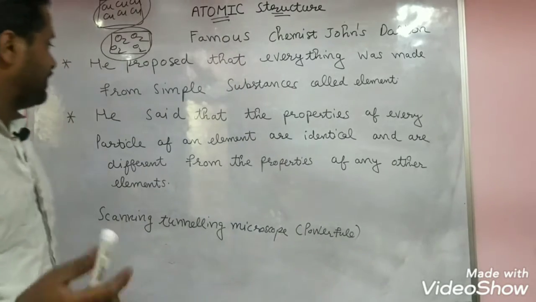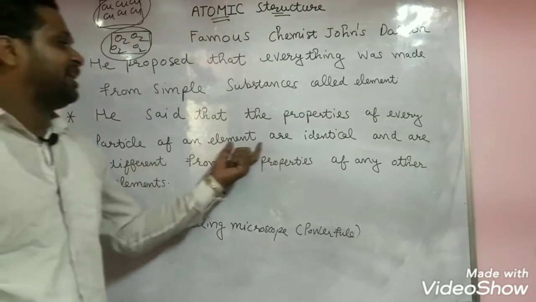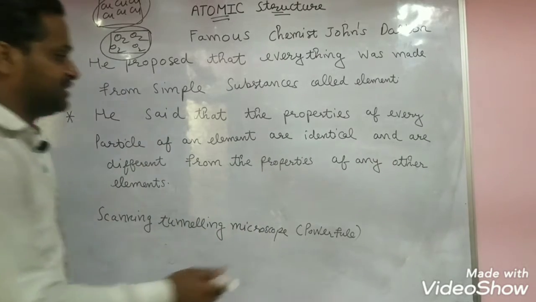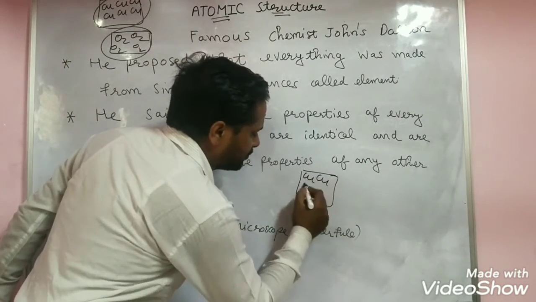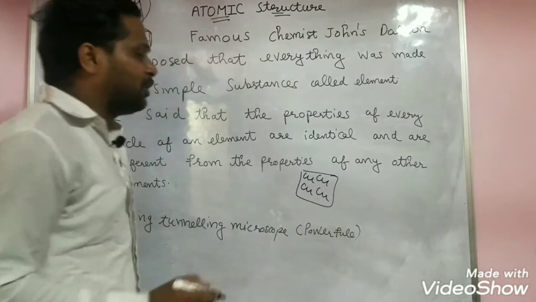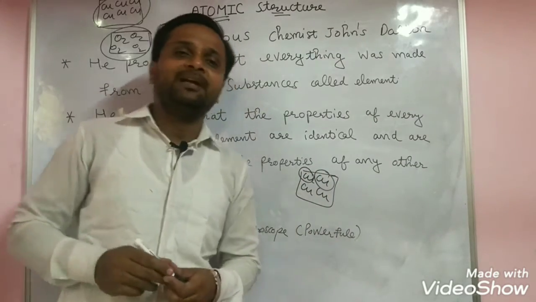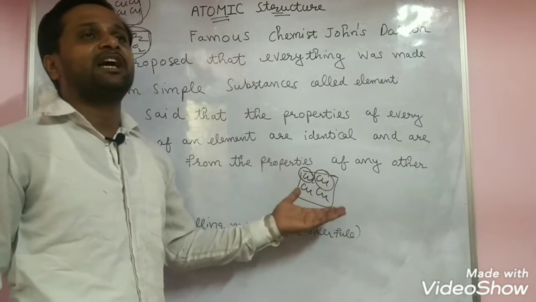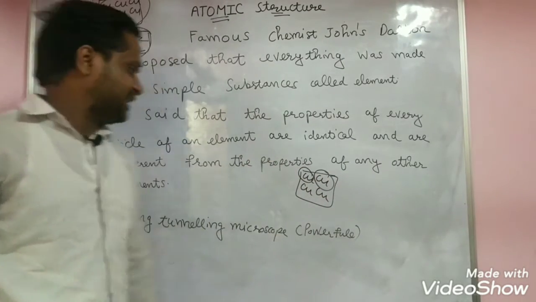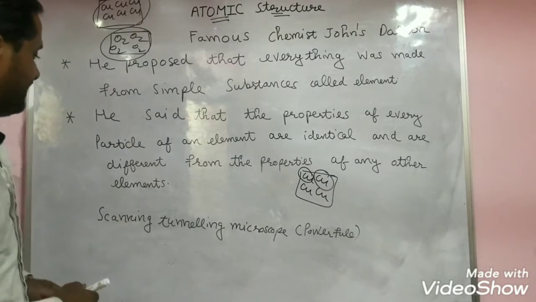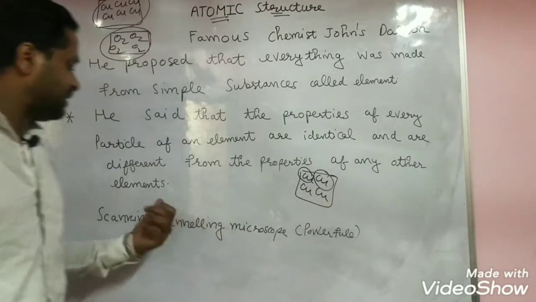Next point I already told about. He said that the properties of every particle of an element are identical. Atoms of the same element, for example copper: if you take the atoms of the same element, they have the same shape, same size, same everything. So according to this point, you already understand. The second point is that they are different in property from any other element.